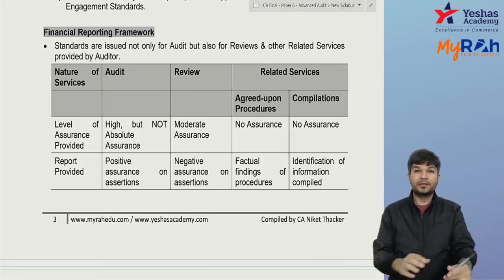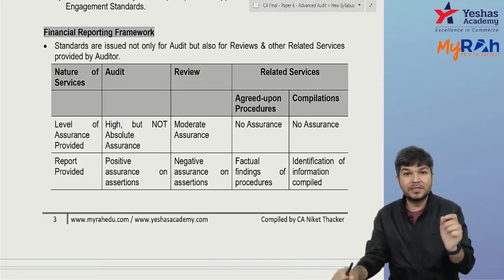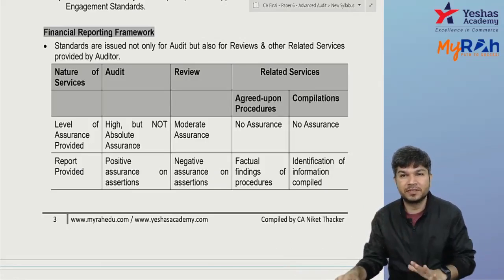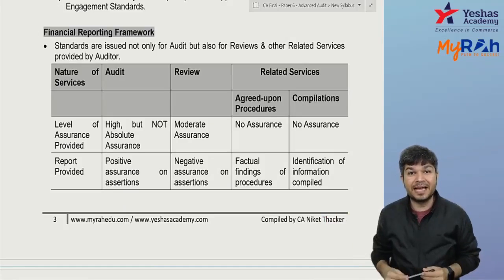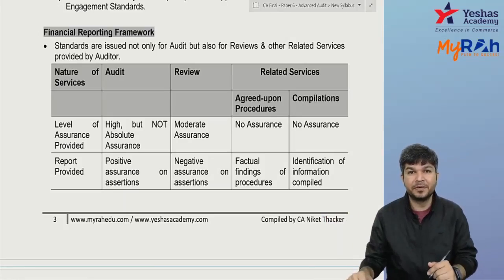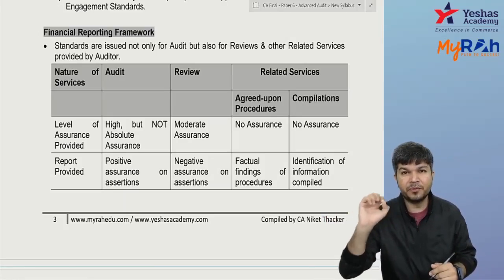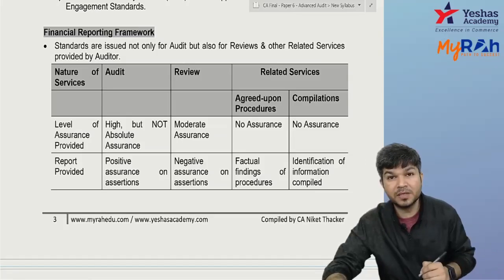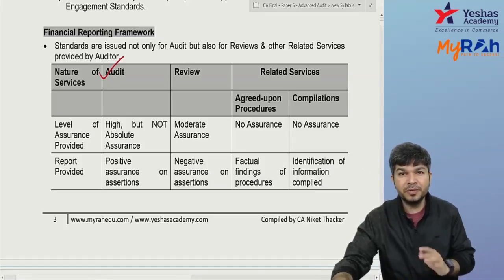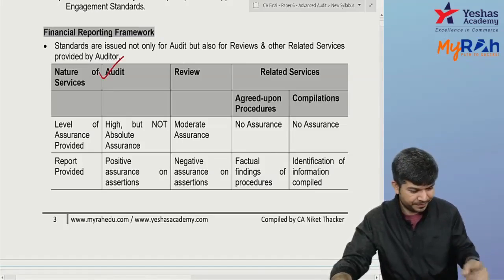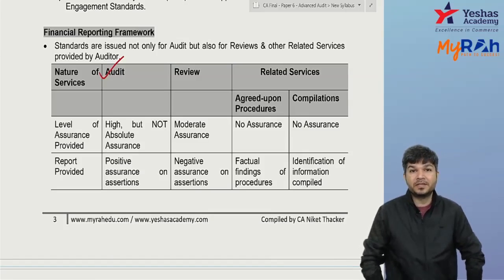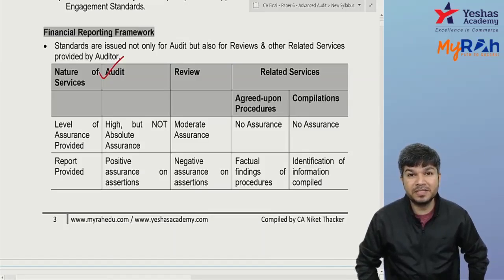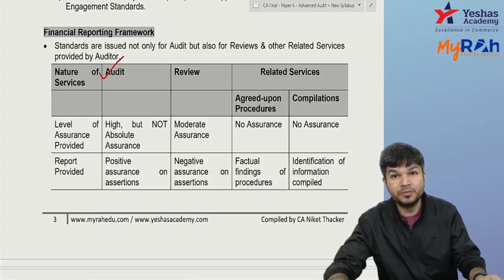So earlier it was AAS, now it's called Engagement and Quality Control Standards. Sir, why is it called Engagement and Quality Control Standard? They have recategorized it and the categories are based on the services which we provide. One of the services which we provide, can I say we do audits? Question: do we give absolute assurance under audit? After audit there will never be any fraud or error? Do we give any absolute assurance under audit? No. So we give a reasonable assurance. What is reasonable? High, but not absolute.